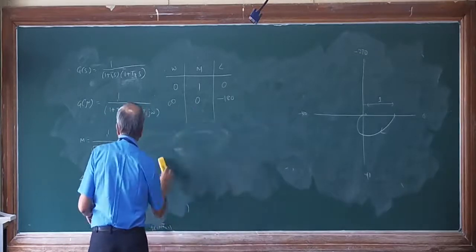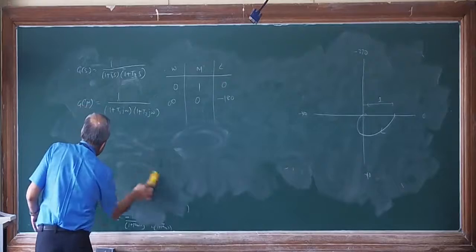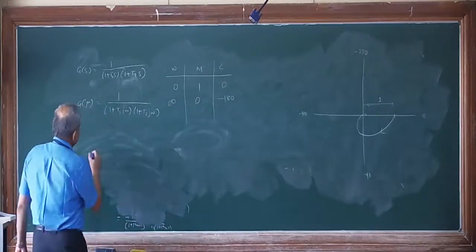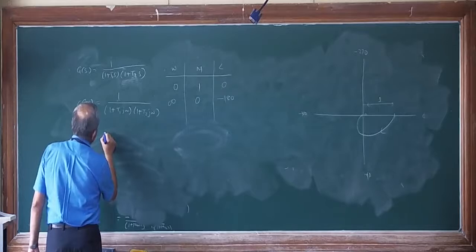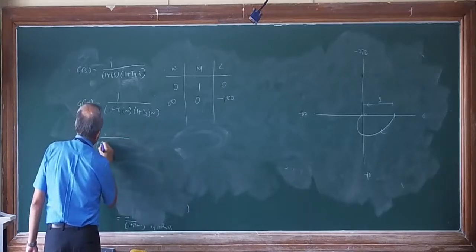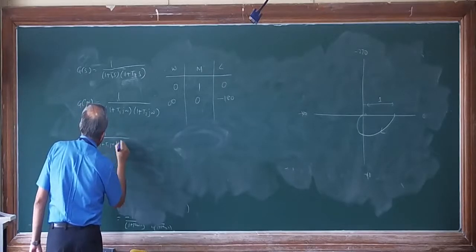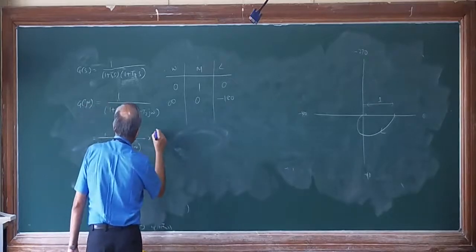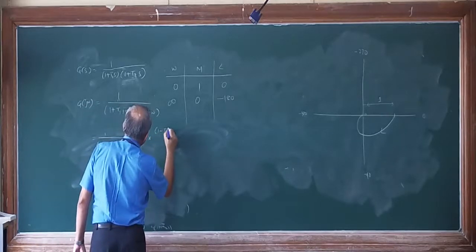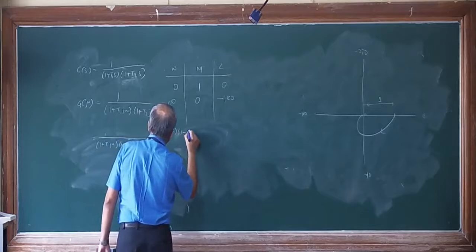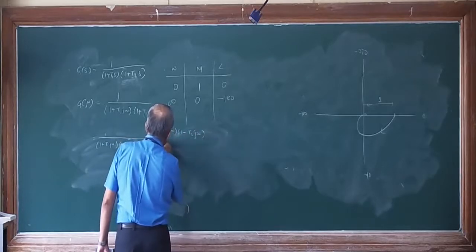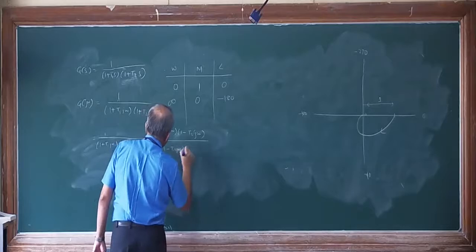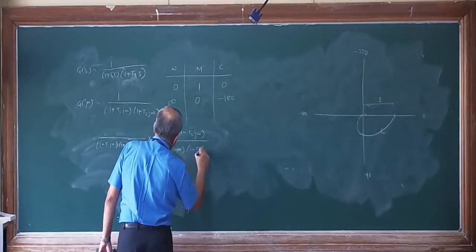To rationalize it, I will multiply and divide by the same quantity with the negative sign. So this becomes 1 upon (1 plus T1 j omega)(1 plus T2 j omega), multiplied by (1 minus T1 j omega)(1 minus T2 j omega), divided by (1 minus T1 j omega)(1 minus T2 j omega).